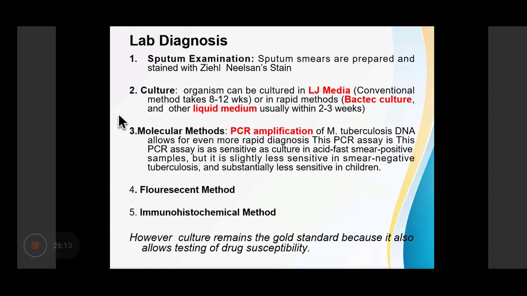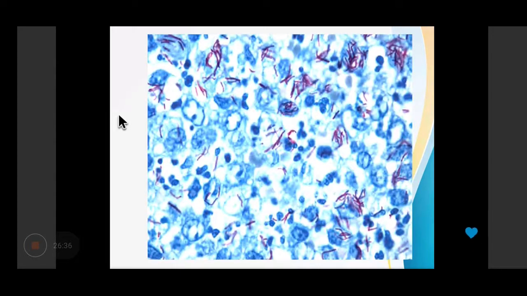It is as sensitive as culture in acid-fast positive samples, but is slightly less sensitive in smear negative tuberculosis, and it is less sensitive in children. And fluorescent methods can be used and immunohistochemical methods can be used. However, culture remains the gold standard because it also allows testing of drug susceptibility. So these are the acid-fast bacilli on Ziehl-Neelsen stain.